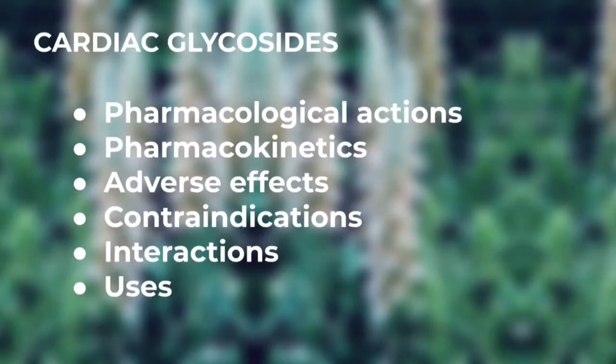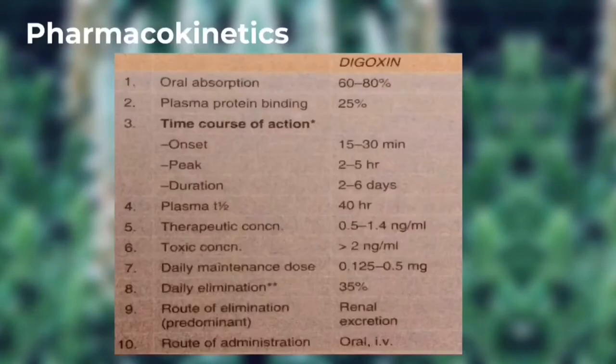So let's start with the pharmacokinetics of cardiac glycosides. Under pharmacokinetics, we have oral absorption rate. It is about 60 to 80%. The second is plasma protein binding. It is about 25%. The onset of action is about 15 to 30 minutes after the digoxin is given. The peak will be about 2 to 5 hours after the digoxin is given, and the total duration will be 2 to 6 days. The plasma half life of digoxin is 40 hours, which is very important.